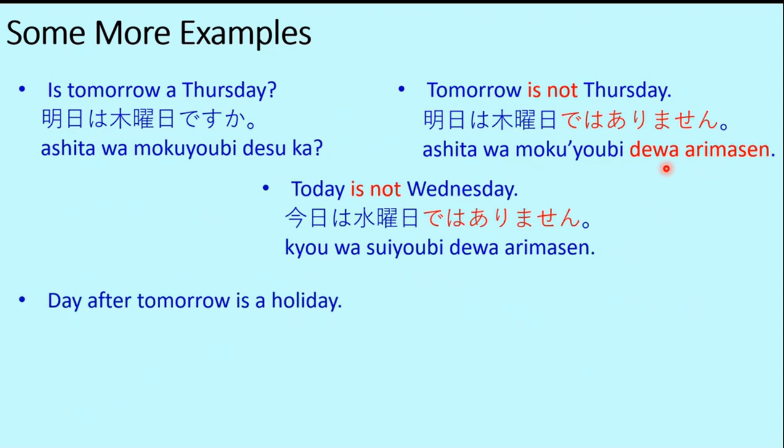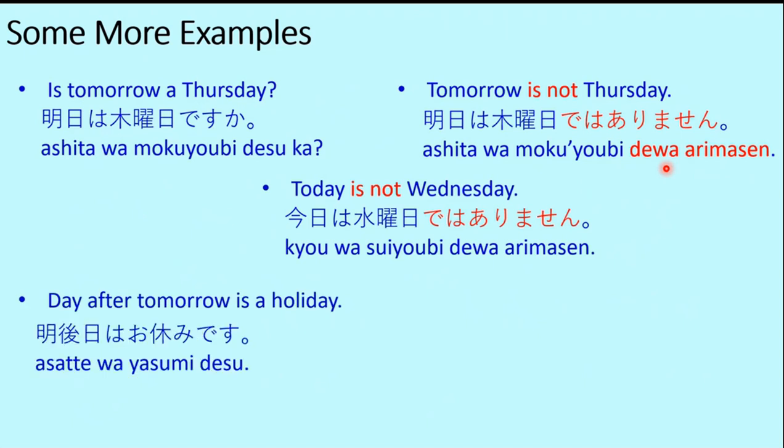Day after tomorrow is a holiday. Asatte wa yasumi desu. Yasumi represents the holiday or a rest day. If you remember in one of our kanji lessons, we discussed this kanji character, which is yasu, and which means to take rest. If you look at this symbol closely, this is a person or a human, and this is a tree.